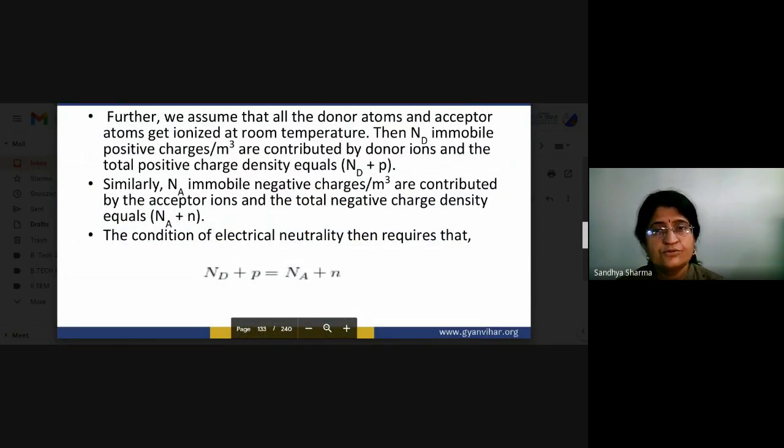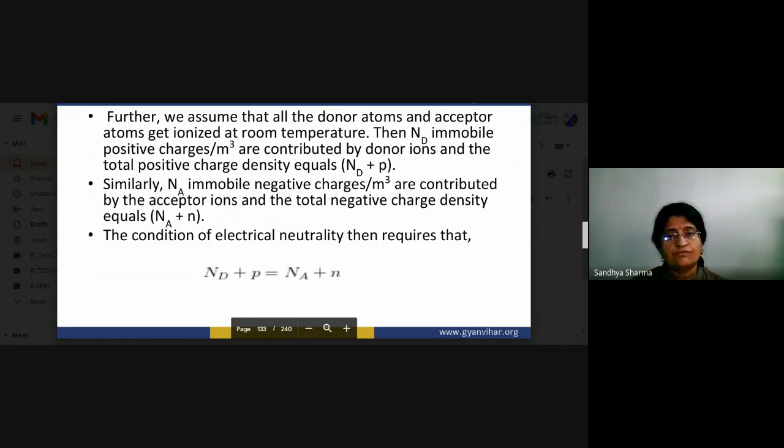Now we assume that all the donor atoms and acceptor atoms get ionized at room temperature. Then Nd immobile positive charges per cubic meter are contributed by the donor ions, and the total positive charge density equals Nd plus p. Similarly, Na immobile negative charges per cubic meter are contributed by the acceptor ions, and the total negative charge density equals Na plus n.